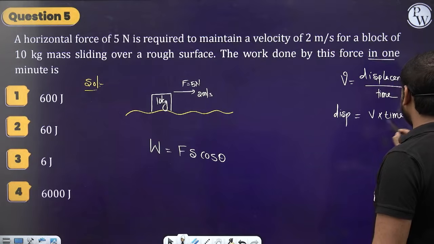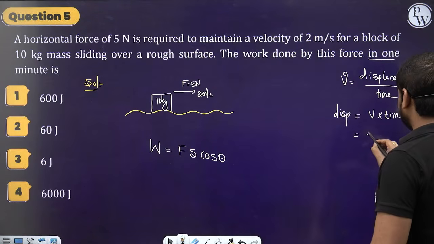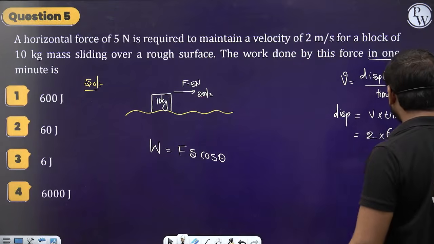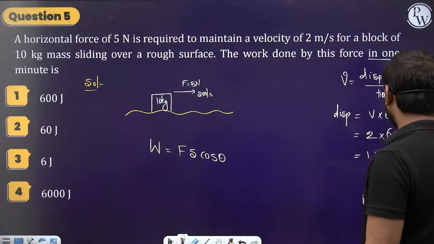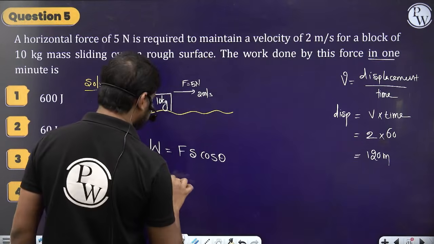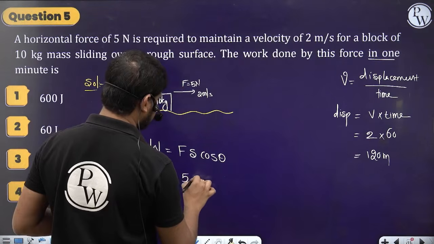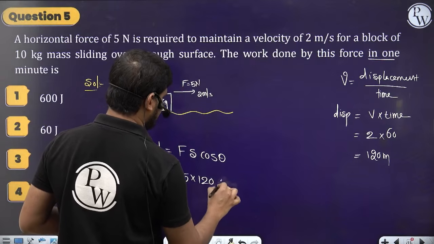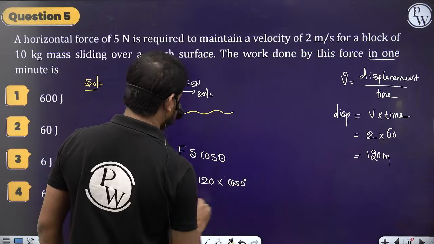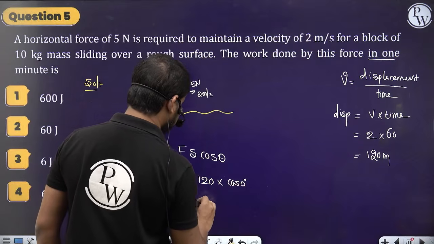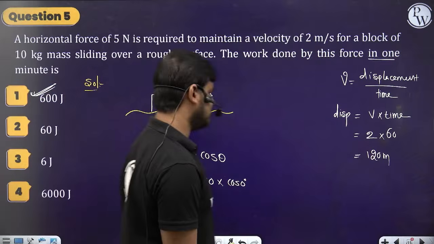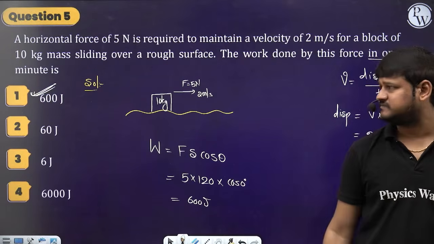The velocity is 2 meters per second and the time is 1 minute, so I am taking 60 seconds, which gives 120 meters of displacement. Therefore the force is 5 newtons, the displacement is 120, and they are both in the same direction, which is cos 0. So this is going to be 600 joules. So option A is the correct one, 600 joules. Clear, guys? Chalo.